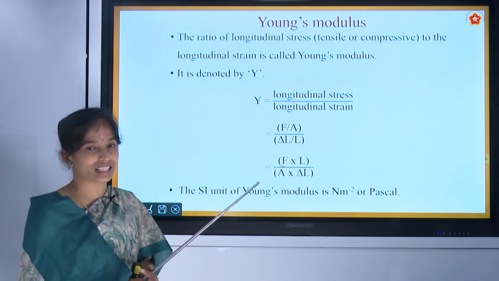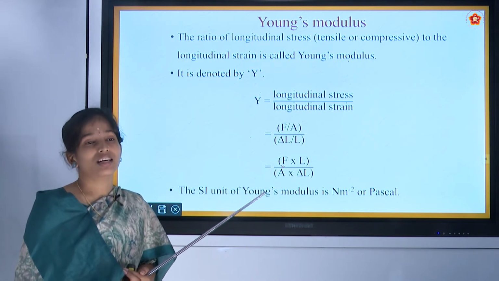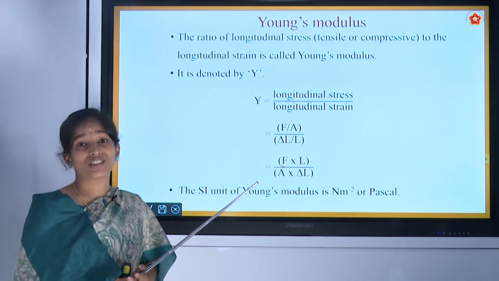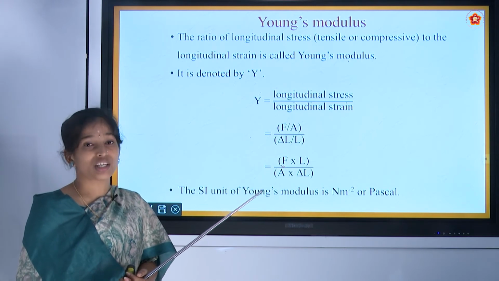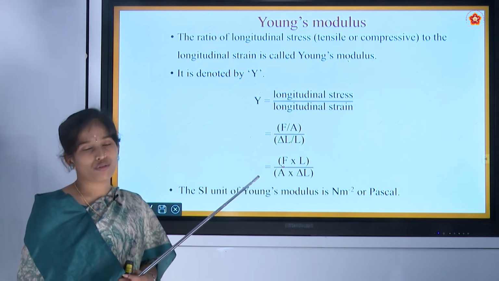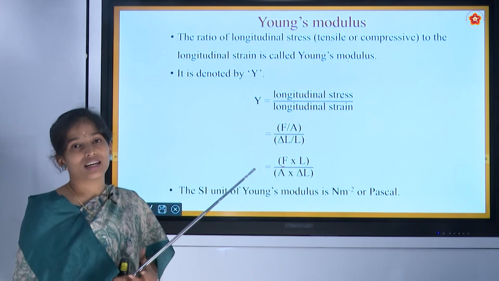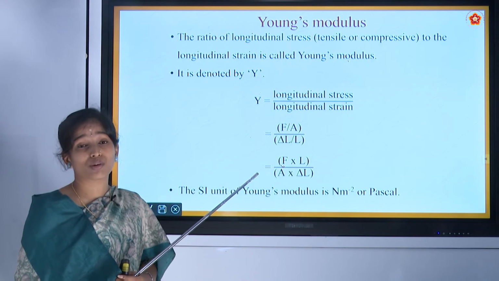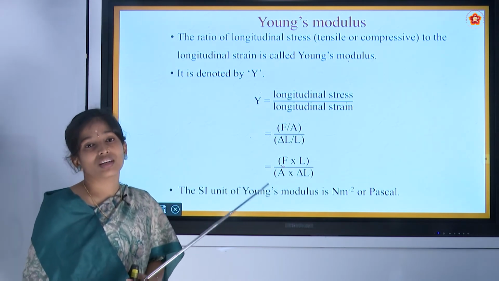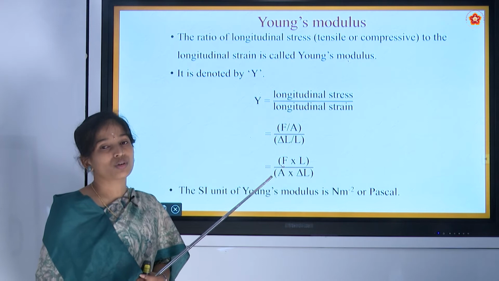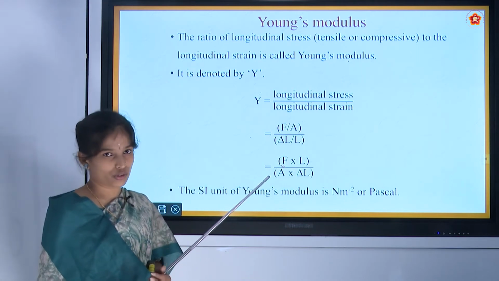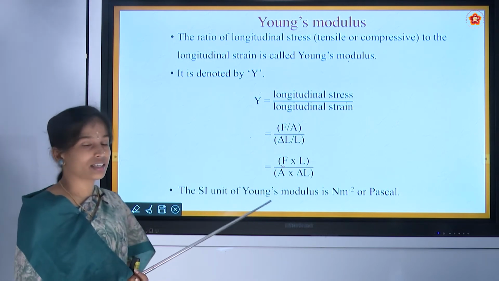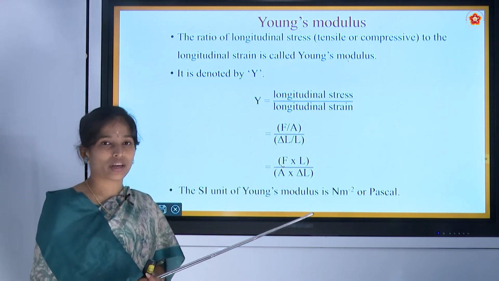Why? They can ask like this. At that time we can say, as metal is a rough one, we cannot bend or change its dimension easily. So, it requires more force, that we know generally also. And if we apply this Young's modulus, that is also the same for it. The Young's modulus will be greater because it requires greater force to change even a small length. The SI unit of Young's modulus is Newton per meter square.